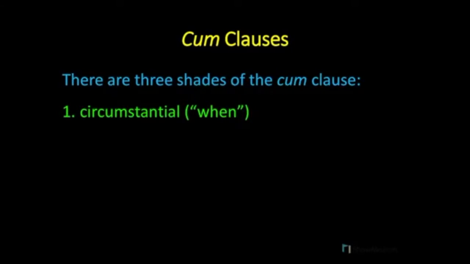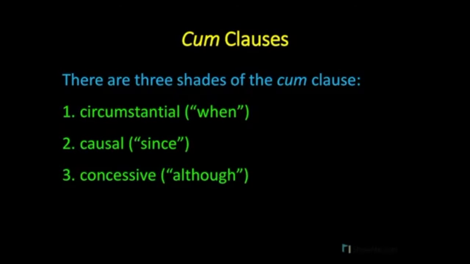Now, the first one is the circumstantial cum. This is when cum means when. There's also, number 2, the causal cum clause. This is when we translate cum as since. And third is the concessive cum clause. This is when cum means although.